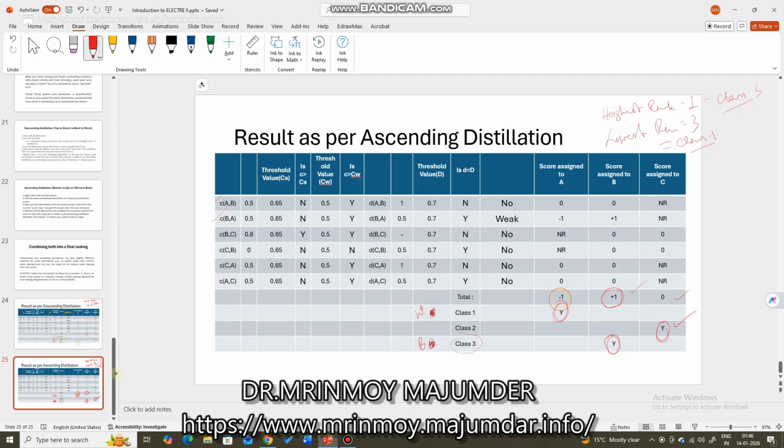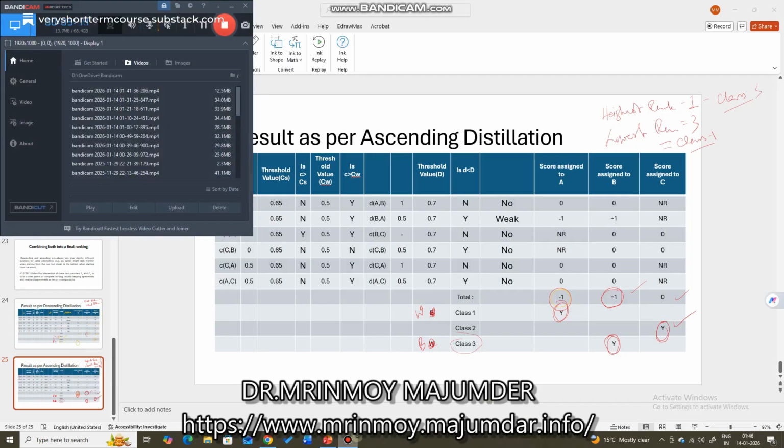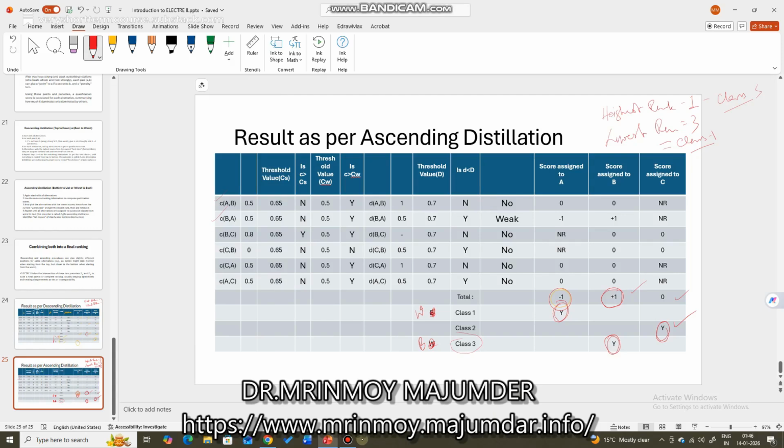And it can outrank that one which has got the worst class in descending and best class in ascending, right? So that way this alternative is placed into the middle. So that is the way ELECTRE spots the most preferred alternative.